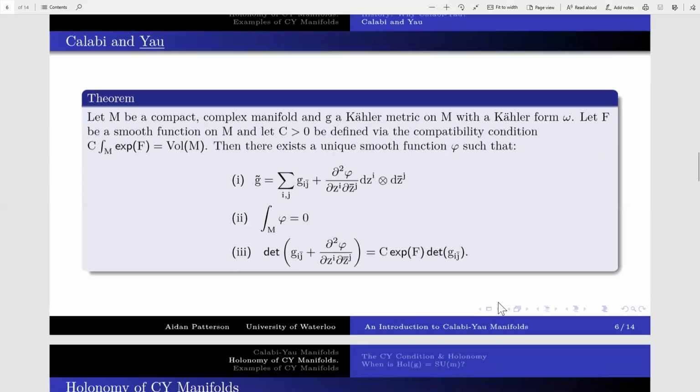All right, so Yau entered this picture in 1978. The Calabi conjecture can be reduced to solving the PDE in the statement shown here. The second condition is a normalization condition. The first statement tells you how the new metric is related to the old metric based on this function phi, it's a real function phi. And then the third is the actual statement of the PDE.